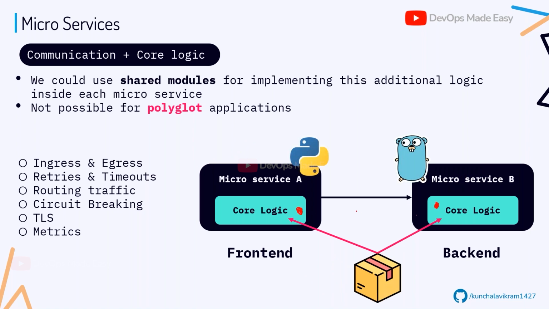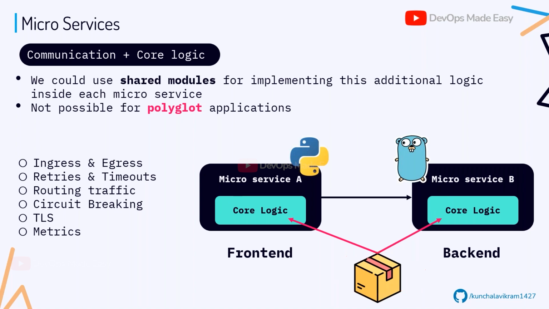So now the advantage is, if there is any change to the communication logic which I wanted to do, I will do it here, and I'll change only the dependency. So I'm not touching the core logic. Also there is no burden on the user because he can work on his application. At the same time, this communication logic, we can hire someone to do this for us. So the developer is also not loaded. He doesn't have to know what the communication logic is and how it is written.